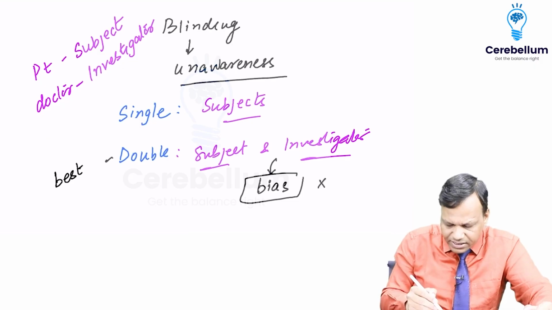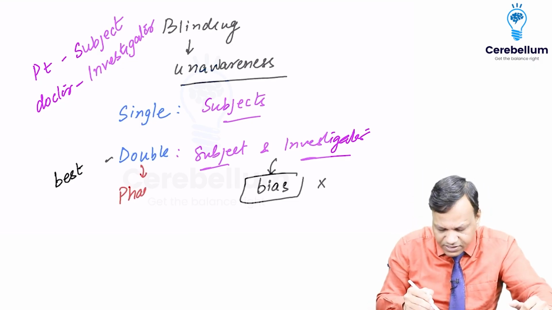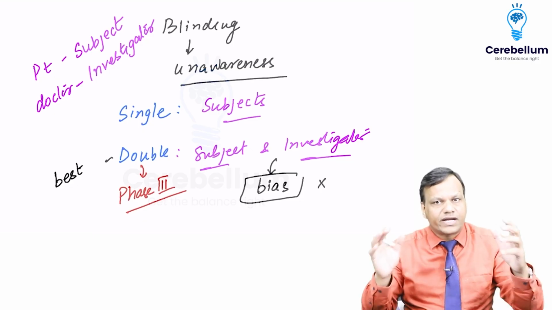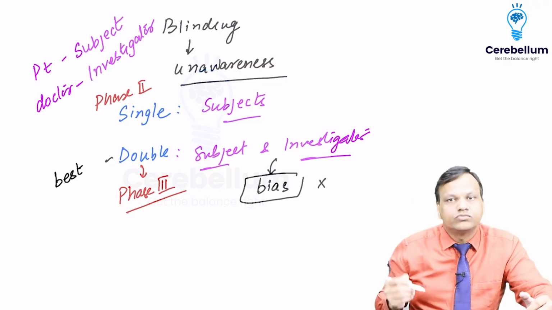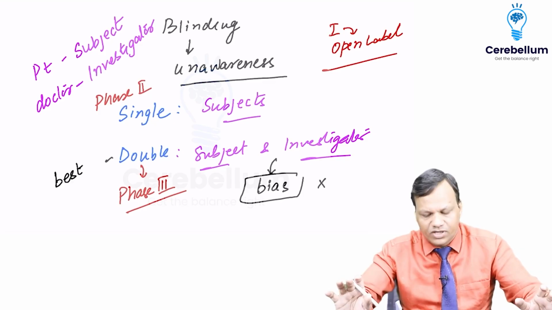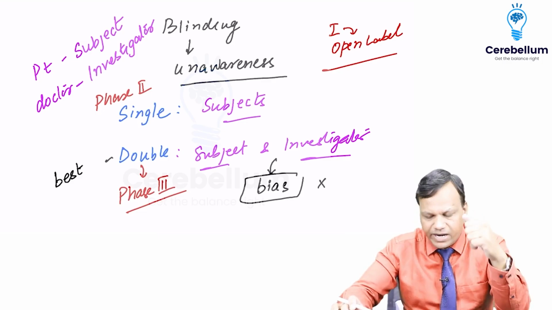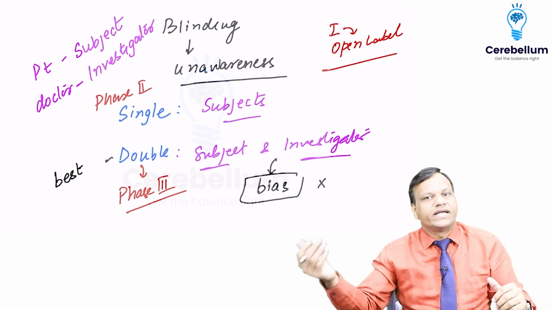So double blind studies are done when we want to confirm the results, and that is in phase 3. So phase 3 studies are usually double blind randomized controlled trials, whereas single blind studies are usually done in phase 2. Okay. Whereas phase 1 is usually open label studies in which no blinding is done. Open label means no blinding is done. Okay, so blinding means the person is unaware of treatment. Single blind means only subjects are unaware. Double blind means both subject and investigator are blind.